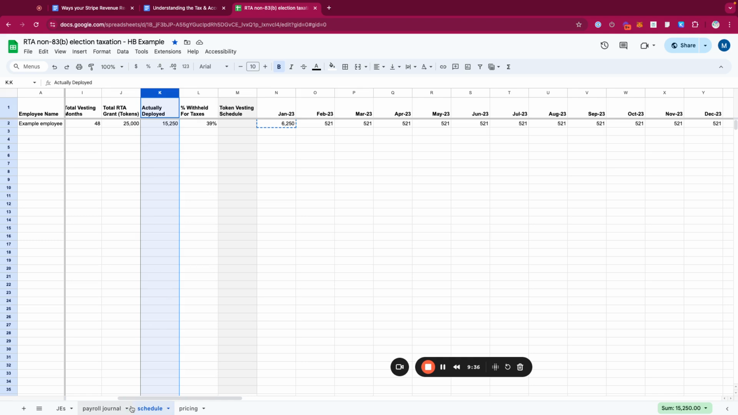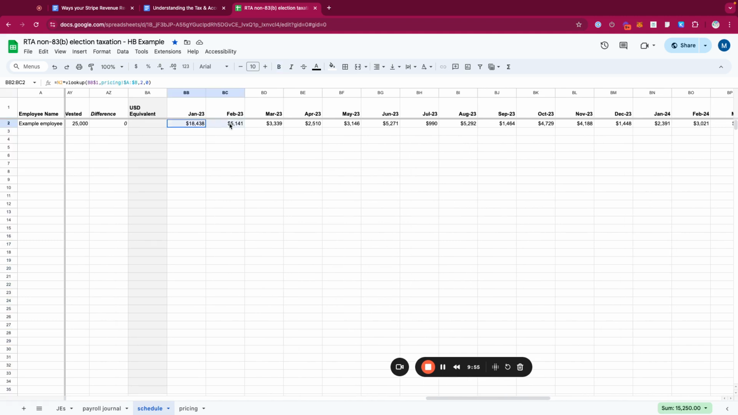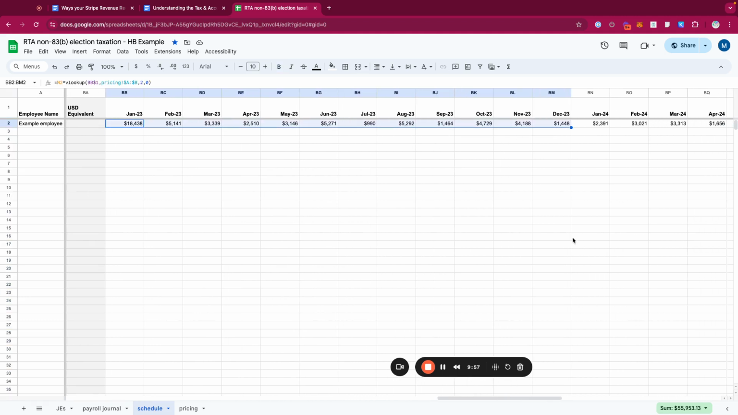Okay, now the second tab here is payroll journal. Typically what I see with customers that have this set up, where there's no 83(b) election taken, is that they do either a monthly or an annual off-cycle payroll to account for these token awards. Let's say it was just this one employee for 2023, they would sum up the total amount the employee earned, in this case $55,000 for 2023, and then run that through the off-cycle payroll at, let's say, the end of the year.